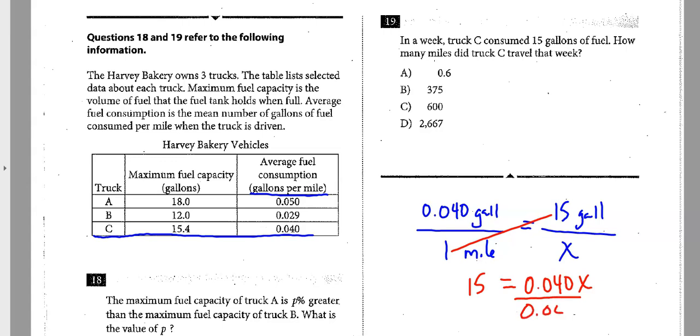Some of you may have just seen to divide those without having to get all formal and set up a proportion, but I like to break it down so that people don't just see me pulling numbers out of thin air and wonder why I'm doing what I'm doing. So it looks like the correct answer here is 375. Correct answer is B.